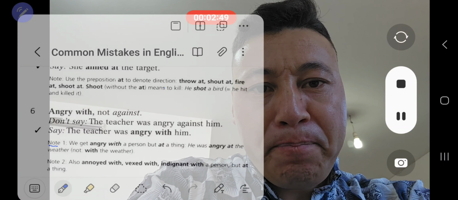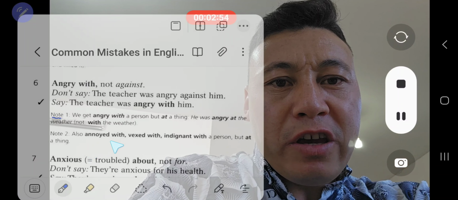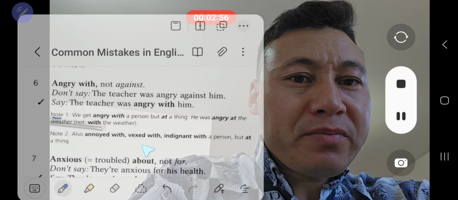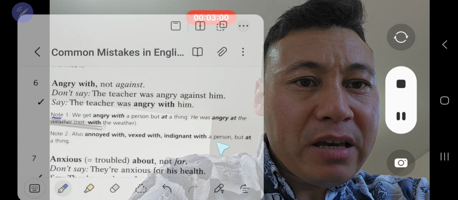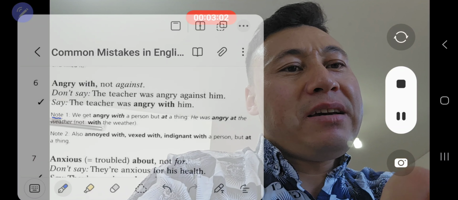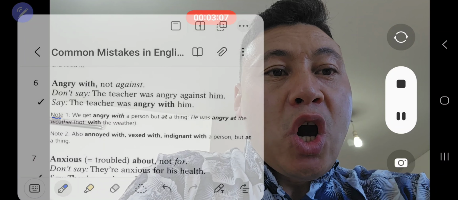Anyhow, in the second note, we also have annoyed with, vexed with, indignant with a person, bad at a thing, which are synonyms and have the same meaning.